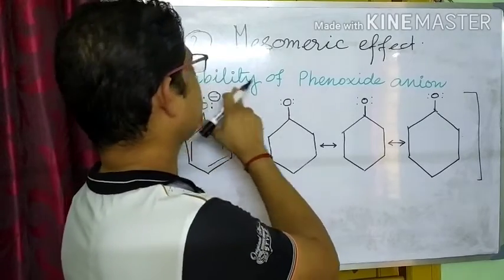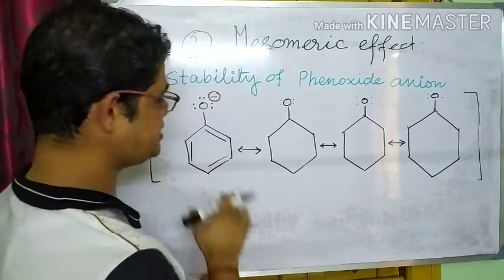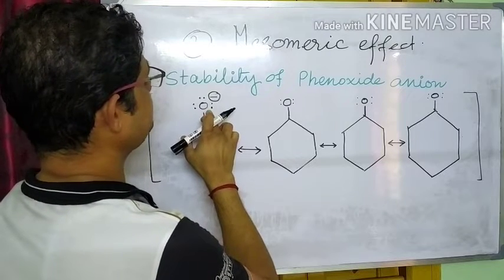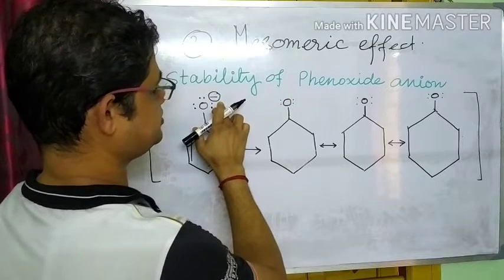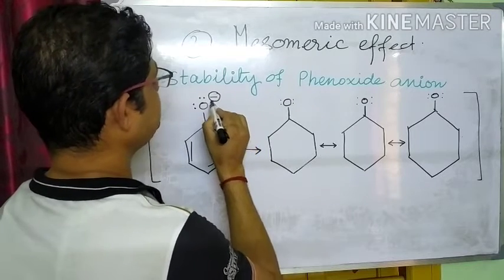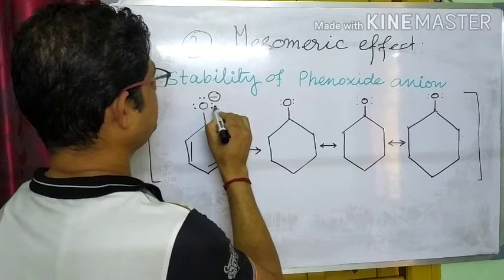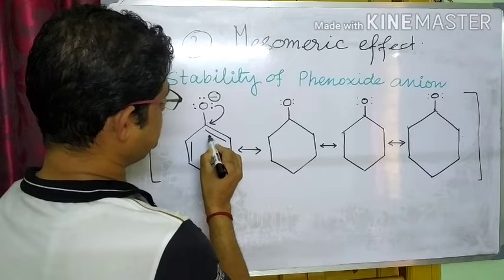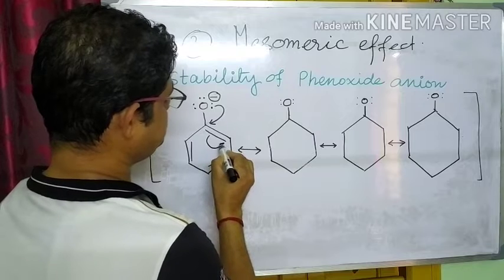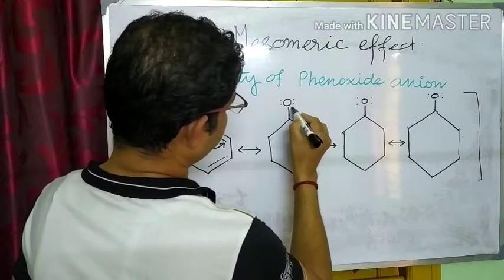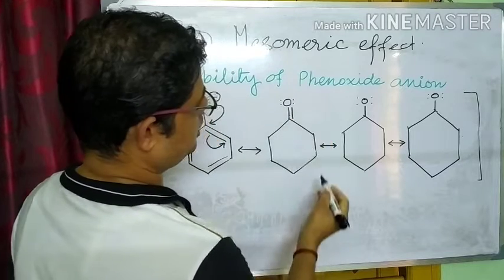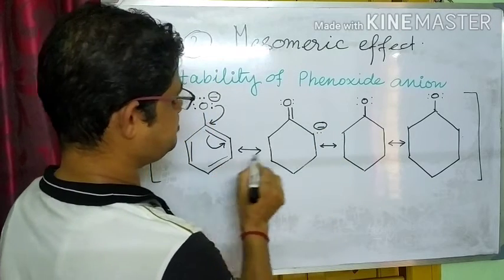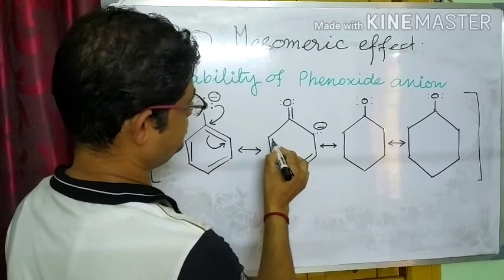Let's see the stability of the phenoxide anion. Here is the phenoxide anion. Here oxygen has lone pairs and has a negative charge. Due to the Meso-Meric effect, what happens? Oxygen will give an electron pair to this carbon. At the same time, this pi electron shifts to this carbon. Now a pi bond will be formed and this carbon gets these 2 electrons, getting a negative charge. These pi bonds remain in the same position.